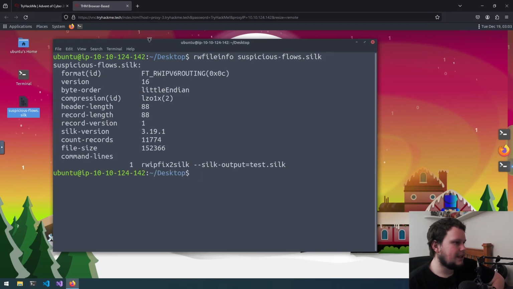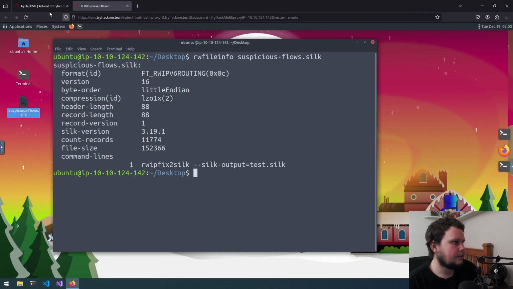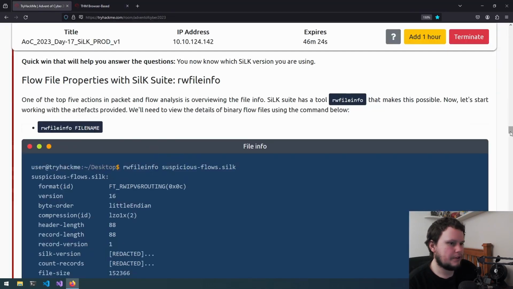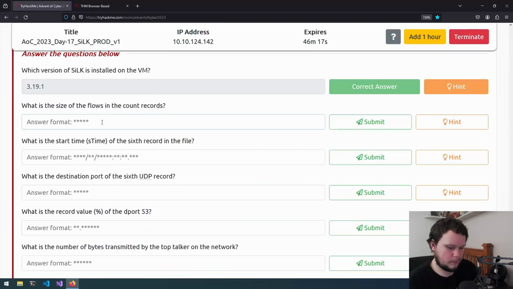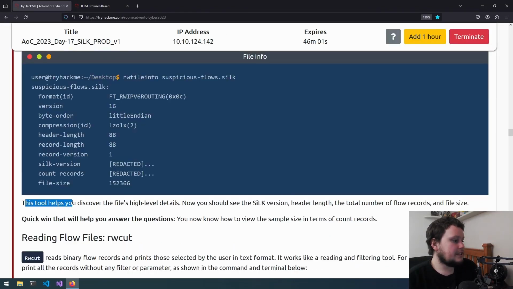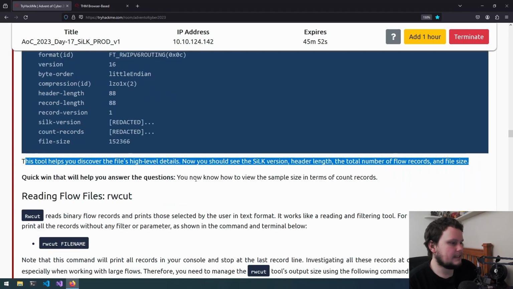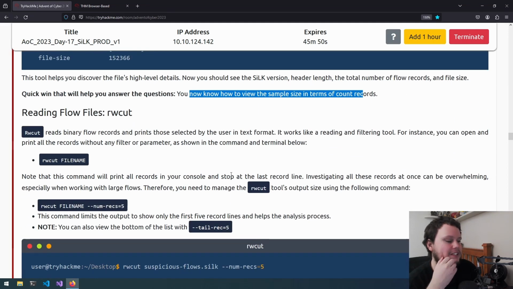So what does this tell us? We can see it's IPv6 routing, 11774 records, and I think that count records was question 2. So if we go down here, 11774, and we now have the size of the flows. So this tool helps you discover the file's high level details. Now you should see the Silk version, header length, and total number of flow records and file size. And it's saying again that this also helps with answering the question.